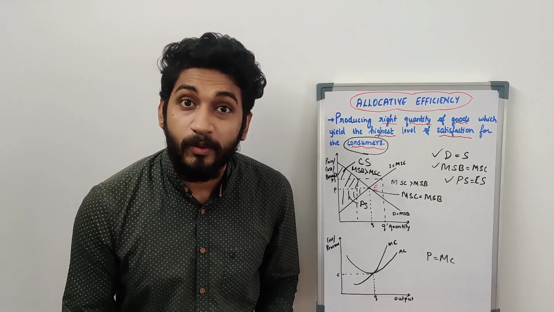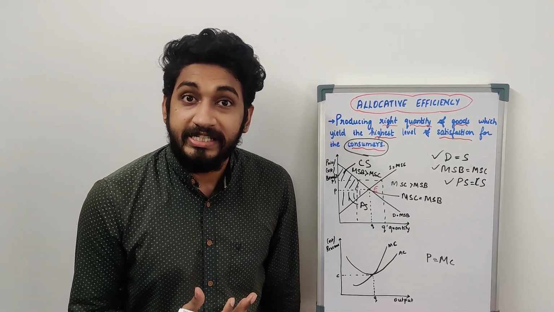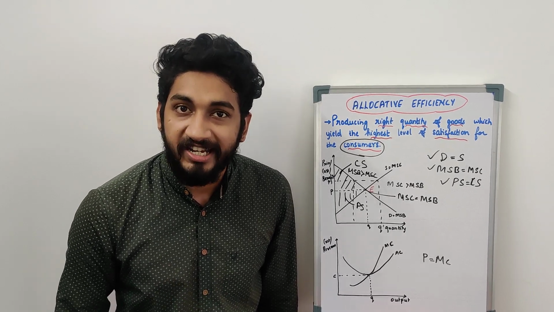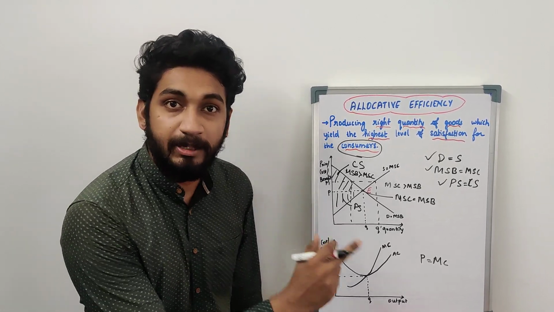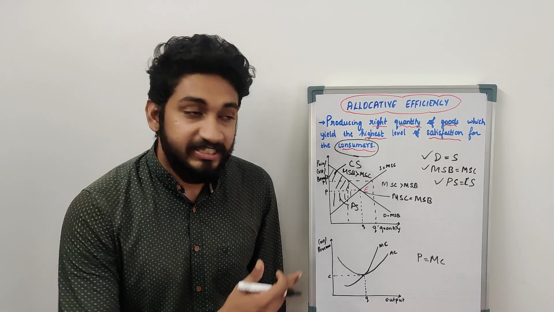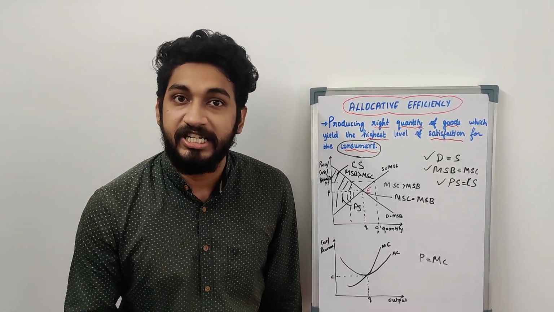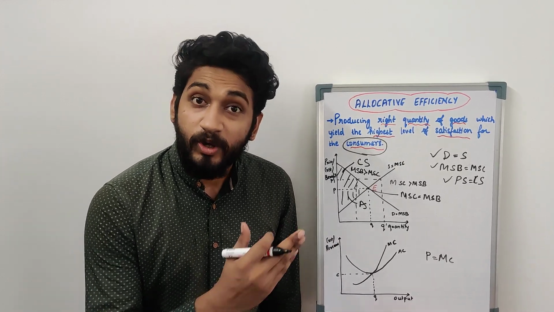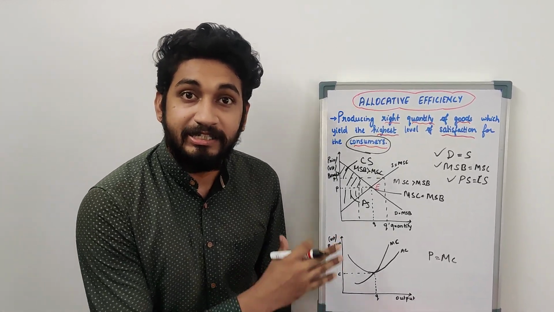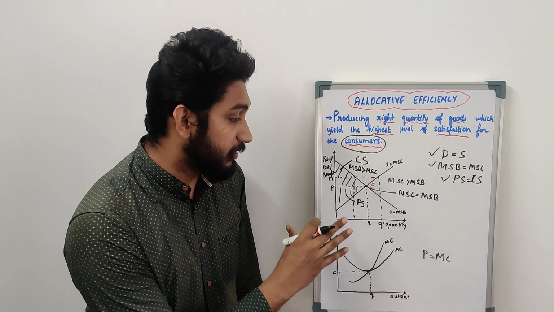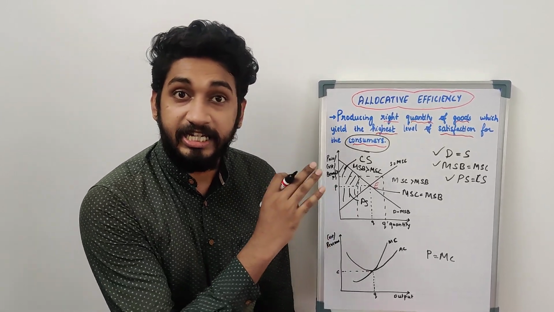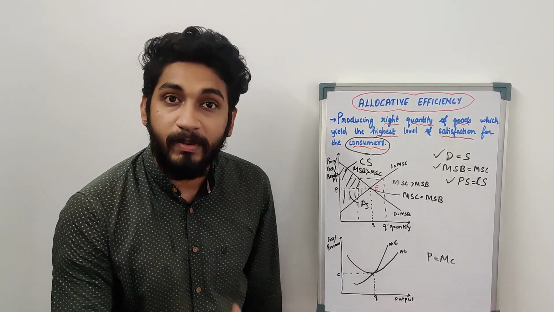We see the different color variants for each and every launch. You can see them coming with a new color variant, and for the new color variant they charge a little higher. They charge a little higher because the marginal cost of producing that additional product is higher. So this is how the price is fixed in the firm. Here it is allocatively efficient when your price is equal to marginal cost.